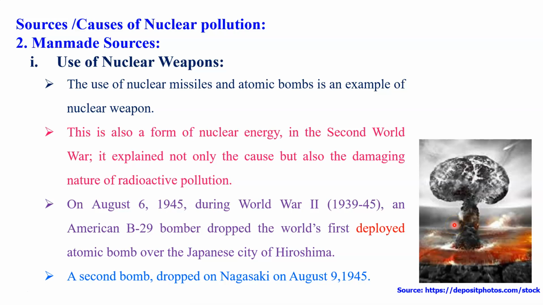And dear student, when such nuclear weapons are actually used, nuclear energy and radiation are released into the atmosphere on a large scale, and that radiation is responsible for creating nuclear pollution. So the first thing is that the use of nuclear weapons is a major source of nuclear pollution. Second one is the nuclear power plant.